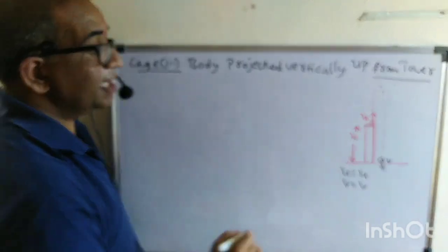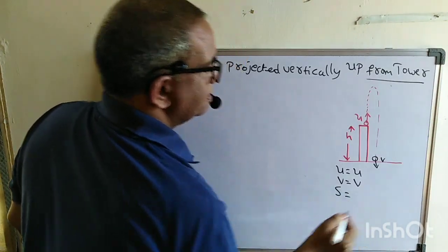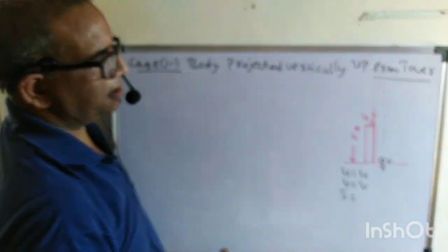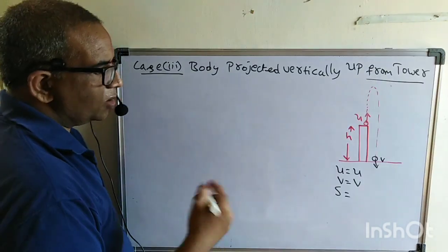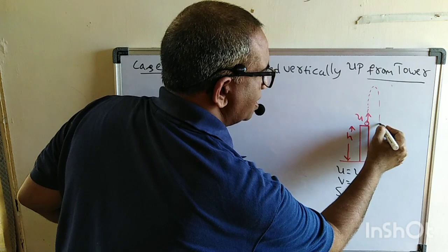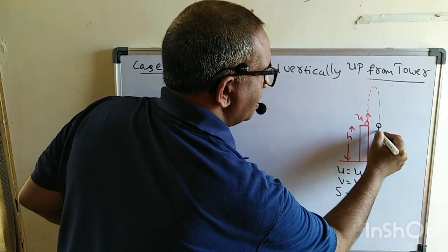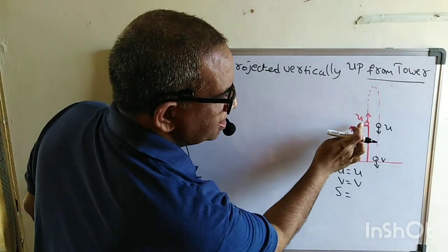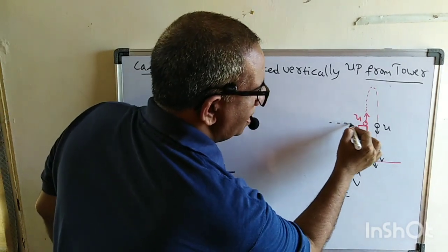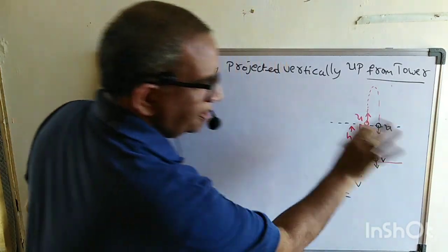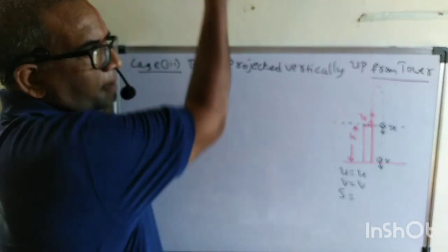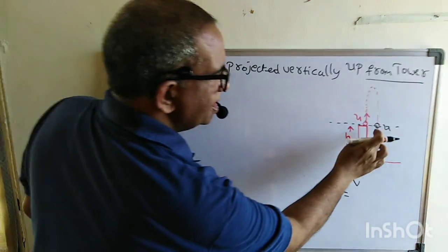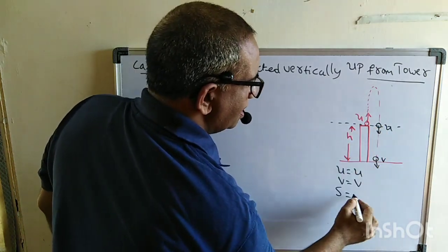Then what is the displacement here? Let us say I started from here and went up like this. One more thing: by the time it comes back over here, what is its velocity? The velocity will be downward, and at the same point the velocity will be the same, because going up and coming down I said the velocity is the same. What is the displacement from here to here? Nothing but h.